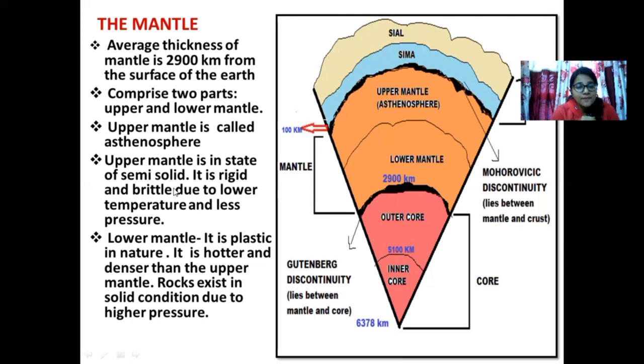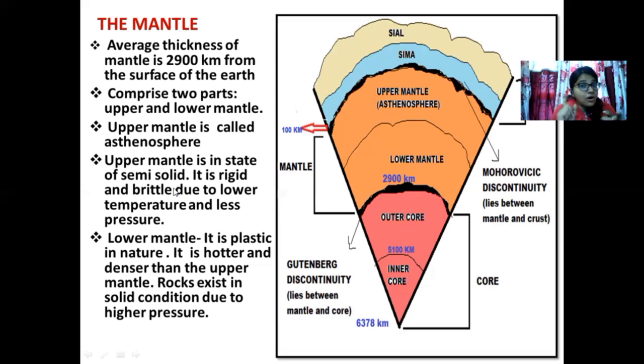In the fifth point, you will come across a word. Lower mantle: it is plastic in nature. Plastic nature of the rock means the rock has the ability to deform. You can bend the rock. How can you bend a rock? In the lower mantle, remember one thing: the rocks exist in a solid state along with the high temperature, but the rocks are not breaking.